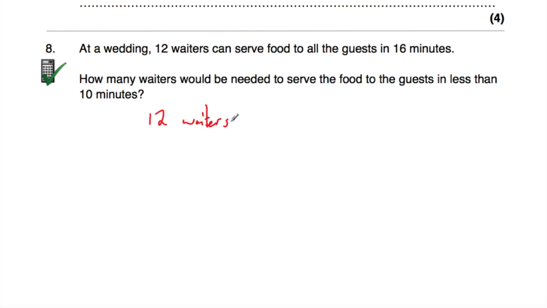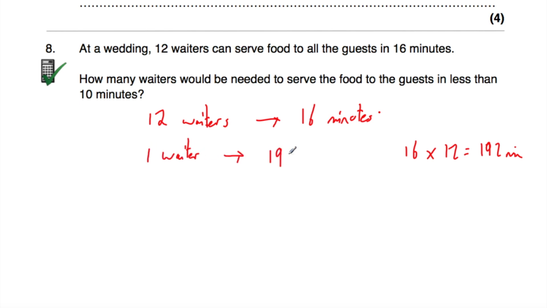Okay, so it would take 12 waiters 16 minutes. So what I'm going to do is find out how long it would take one waiter. If there wasn't 12 and there was just one waiter, how long would that take? So I'm going to take the 16 minutes and times that by 12 because it would take 12 times longer. And 16 multiplied by 12 is equal to 192 minutes. So it would take one waiter 192 minutes. That's a long time they'd have to wait for their food if one waiter was serving all these guests.